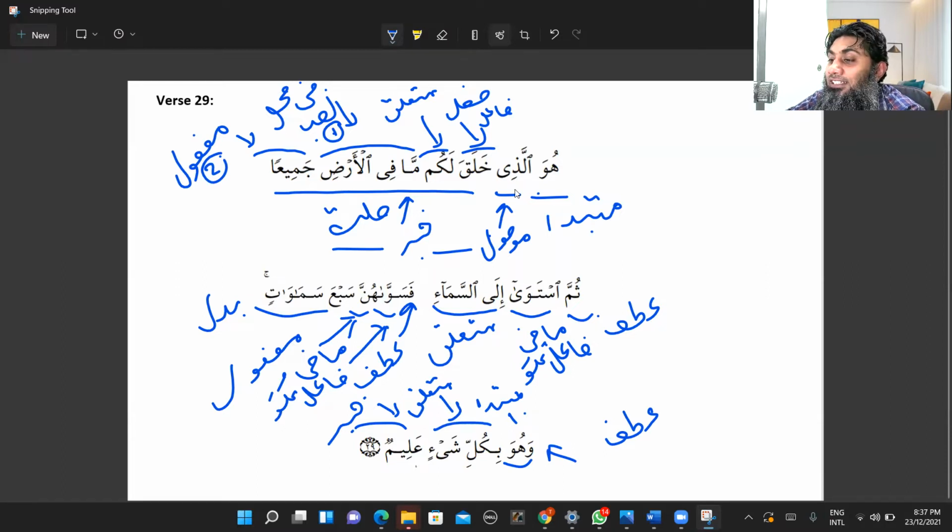So allazi is ism mawsool, as I put this line here, and ism mawsool always needs sila. Sometimes sila comes in the form of a complete sentence, and this sentence could be jumla ismiya, could be jumla fe'liya. And sometimes sila comes in the form of shibul jumla, and shibul jumla means either a special mudaf fragment or a jar majroor fragment. So remember, these are the two forms of sila.